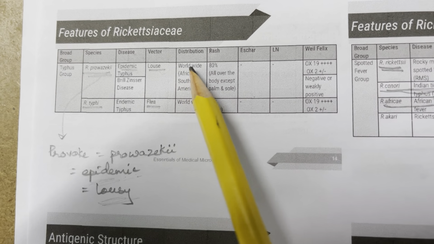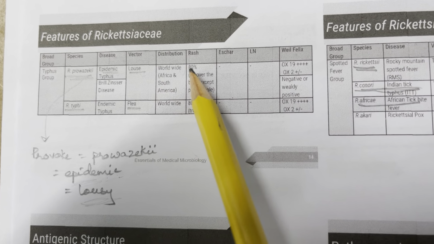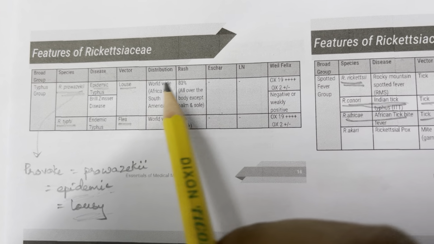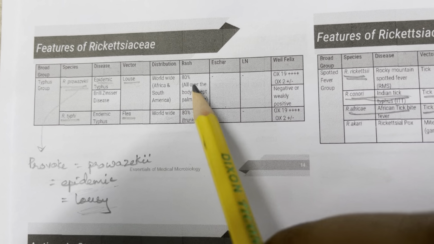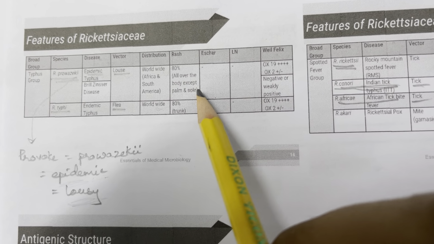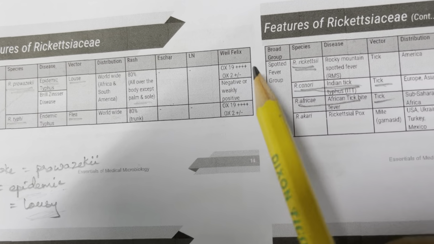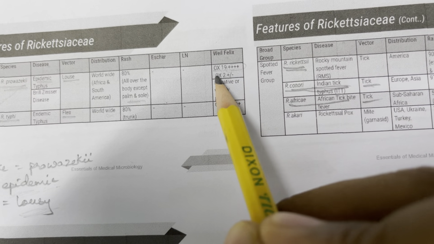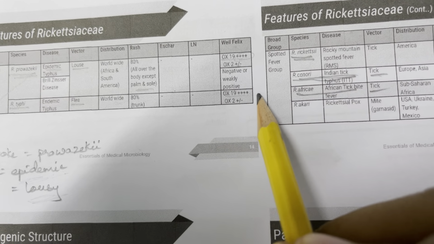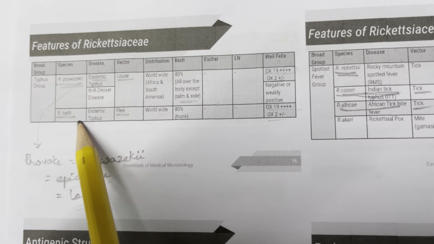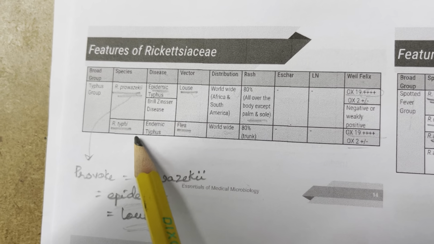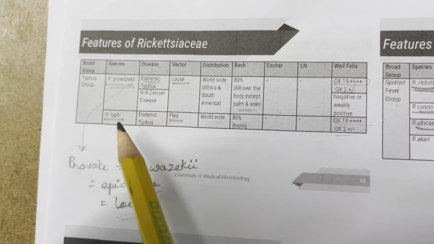One thing you need to remember is that epidemic typhus is worldwide, and endemic typhus is also spread worldwide. The rash spreads over the trunk, and in epidemic typhus it is all over the body except the palms and soles. In the Weil-Felix test, you can see OX19 is 4 plus marks and OX2 is plus or minus. It is the same for both. So in the typhus group we had Prowazekii and Typhi. So, provoking type.